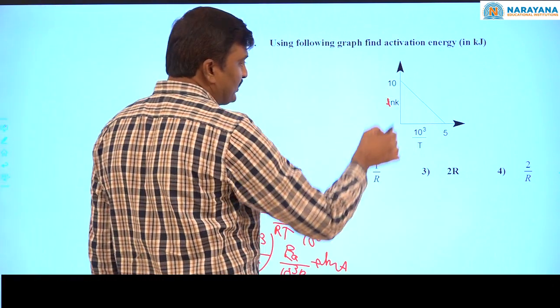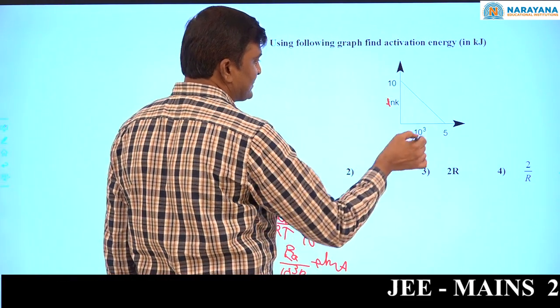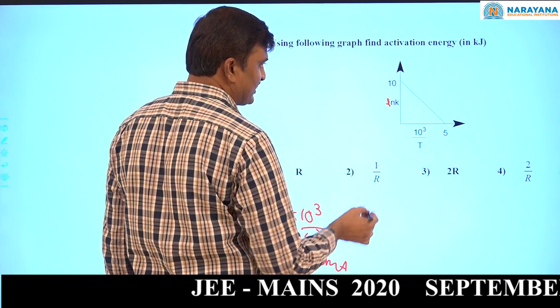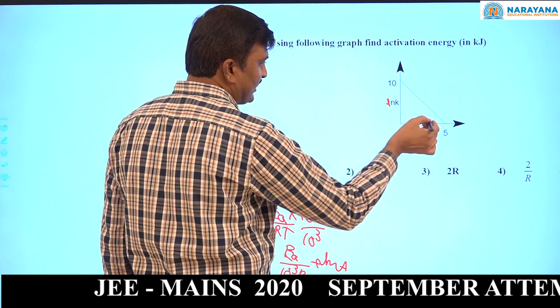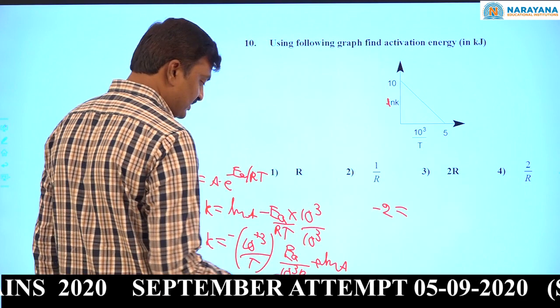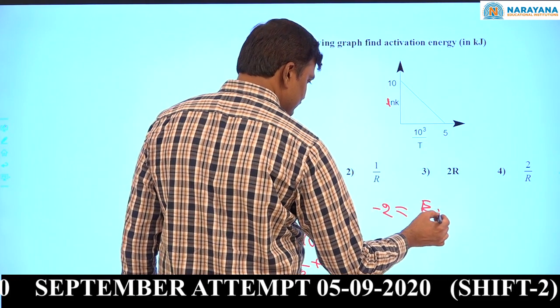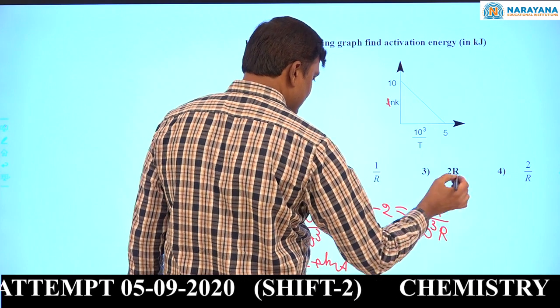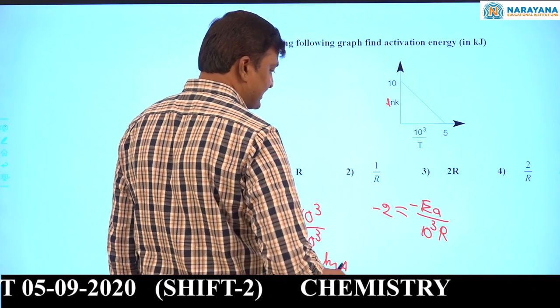Now slope y2 minus y1 by x2 minus x1. What is y2 minus y1 by x2 minus x1? Now 10 by 5. So minus 2. This equal to Ea by 10 cube R. So now minus cancelled.